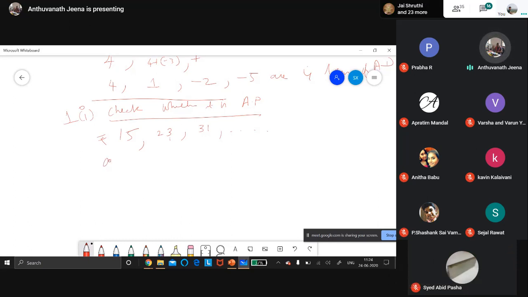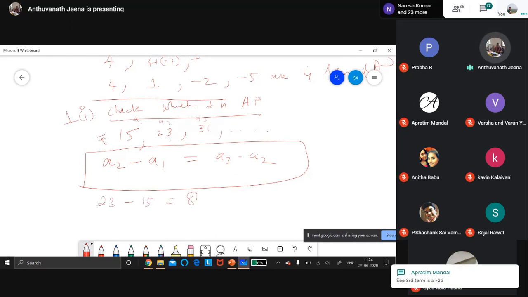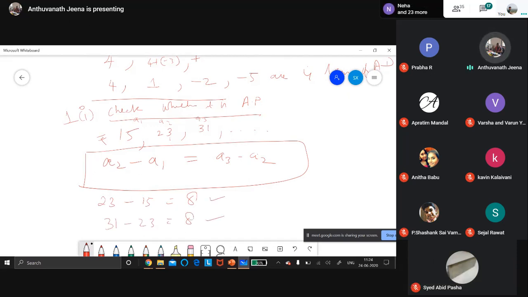To check AP or not, second term minus first term should be equal to third term minus second term. The common difference should be the same. So 15 is the first term, 23 is the second term, 31 is the third term. Second term minus first term is 23 minus 15, which is 8. Third term minus second term is 31 minus 23, which is also 8. So the common difference is the same.